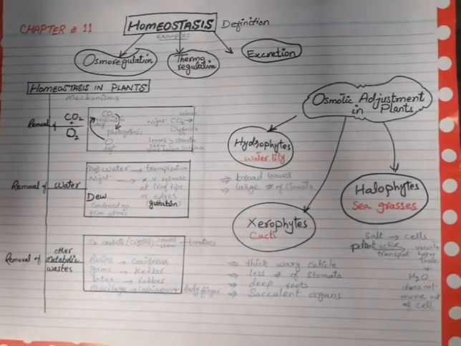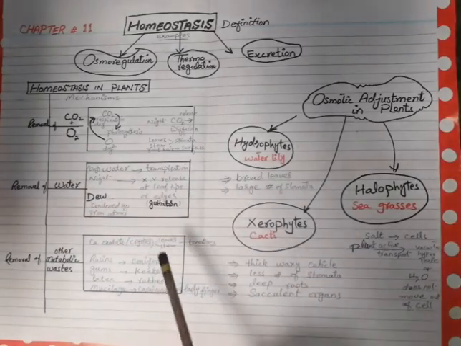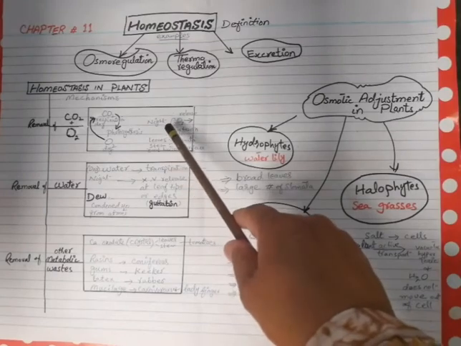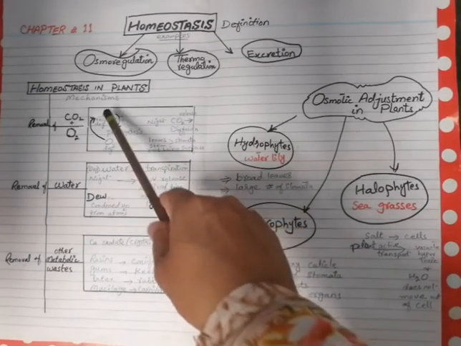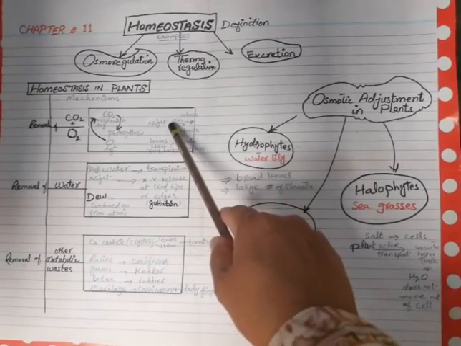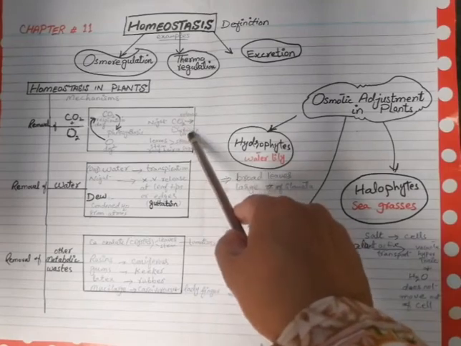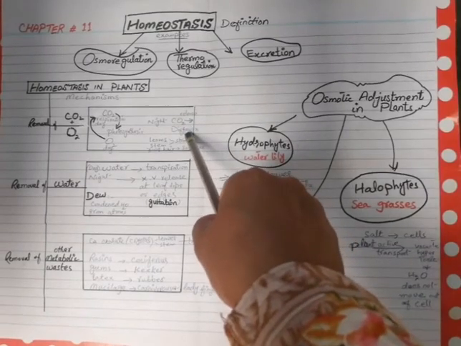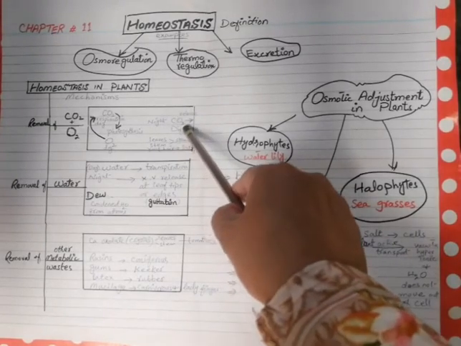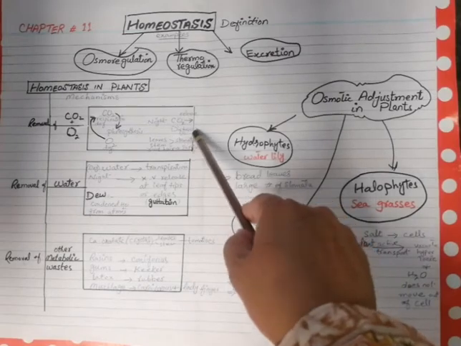In this way, carbon dioxide and oxygen are maintained. But during night, when photosynthesis does not take place, the carbon dioxide released during respiration is not used in photosynthesis, so that carbon dioxide will be released out into the outside environment by diffusion.